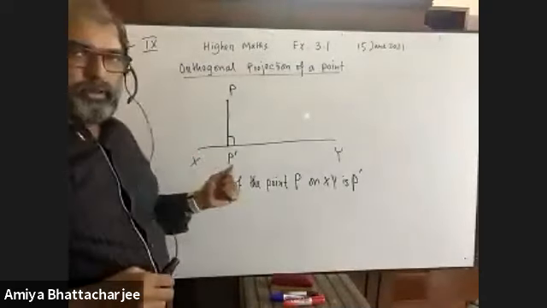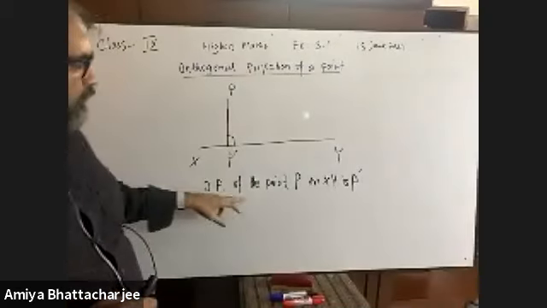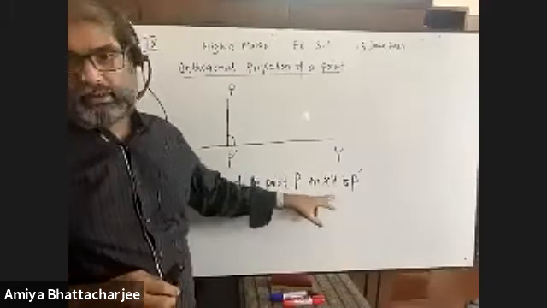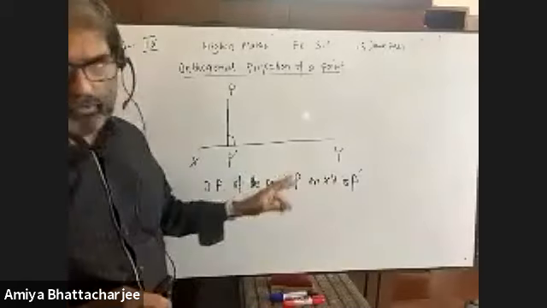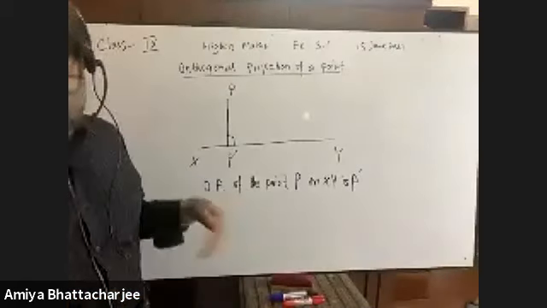I repeat, orthogonal projection of the point P on XY is P prime. Is it okay to all? Talk to me, all of you.